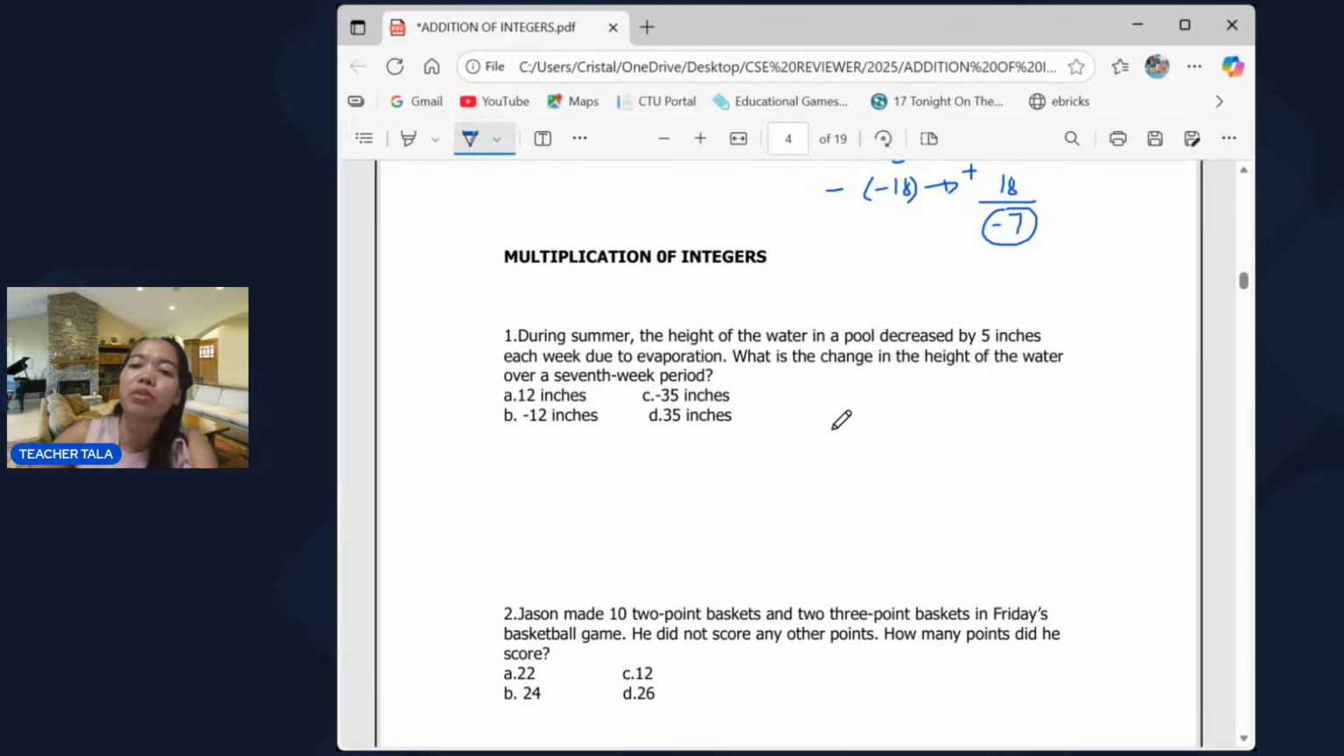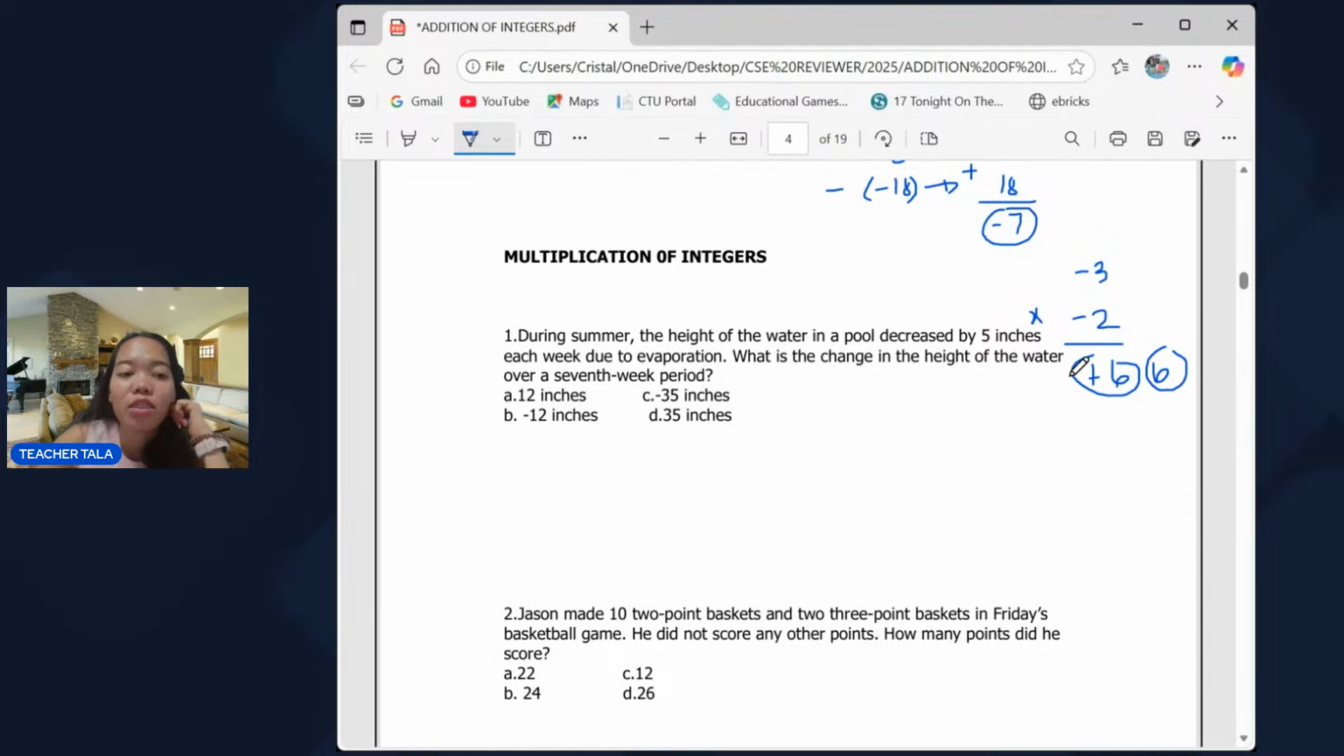So for example, we have negative 3 times negative 2. So we're just going to multiply the number as it is, like a whole number. So we have 3 times 2, that's 6. Now, since they have the same signs, our answer will take a positive sign, or positive 6, or just 6.